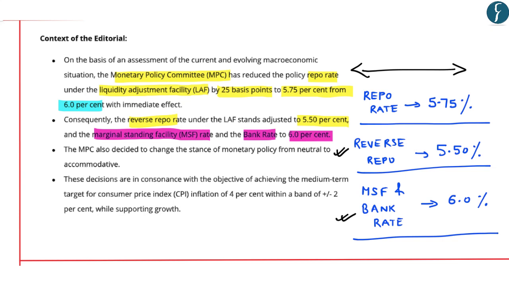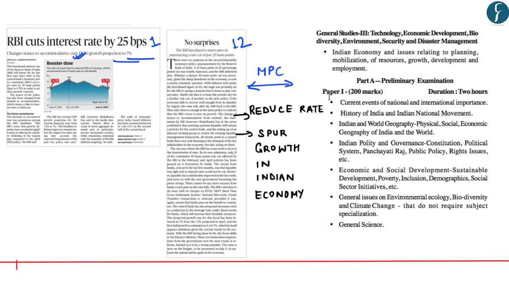It further highlights that the MPC also decided to change the stance of monetary policy from neutral to accommodative. And these decisions have been made in order to contain consumer price index inflation within the range of 4%. So this has been the decision of the Monetary Policy Committee of the Reserve Bank of India considering the slowdown in the Indian economy. Now this topic in your prelims examination becomes a part of Indian economy and your mains gets covered under GS paper 3, especially under Indian economy and issues relating to it.